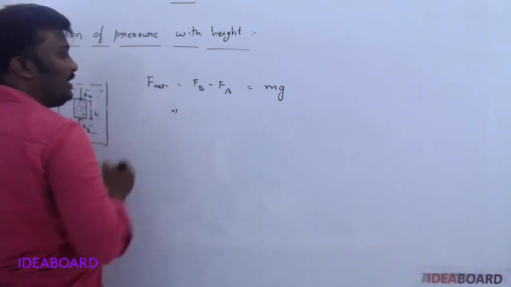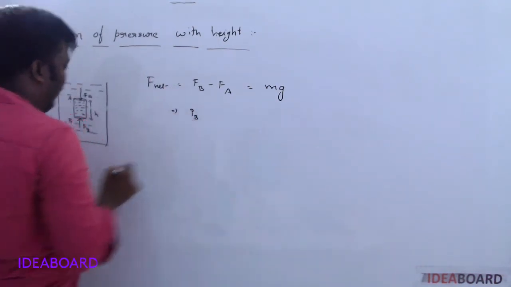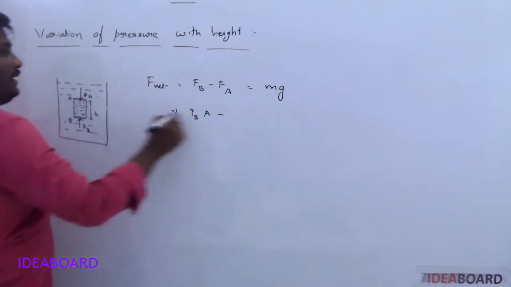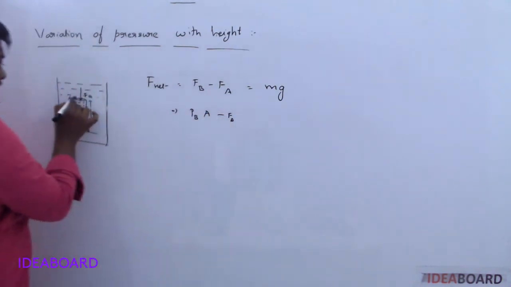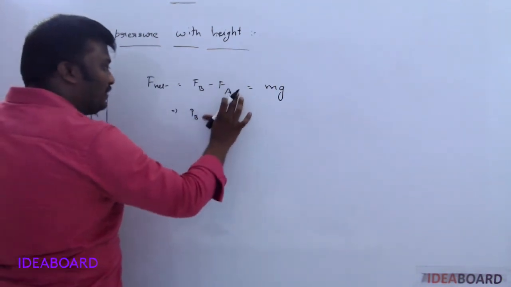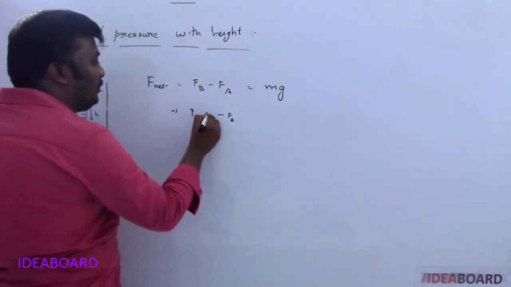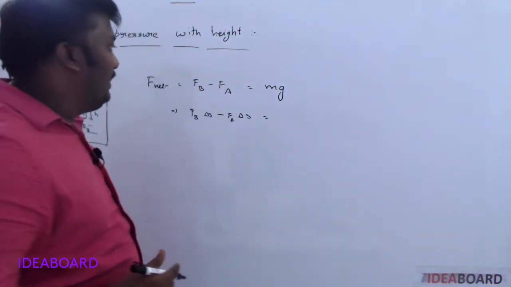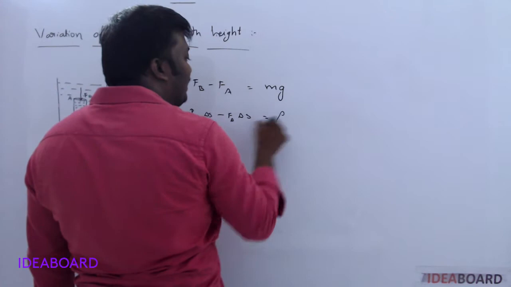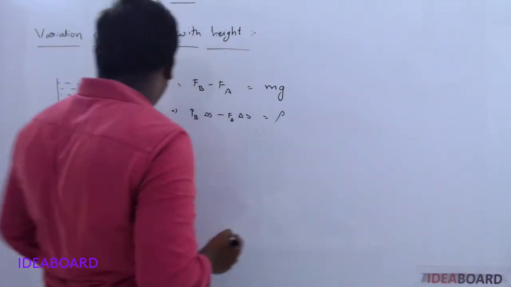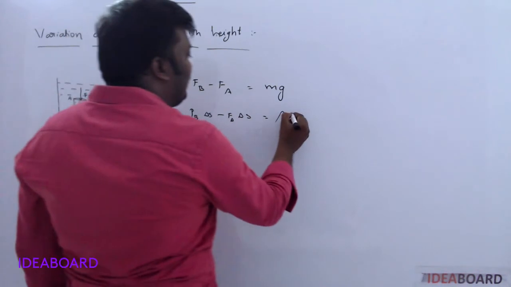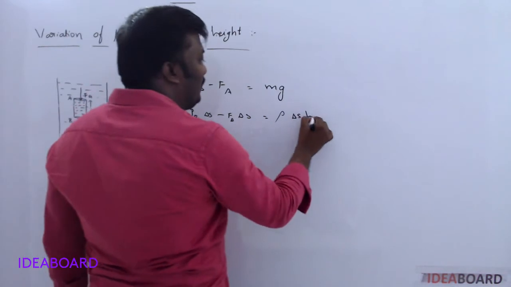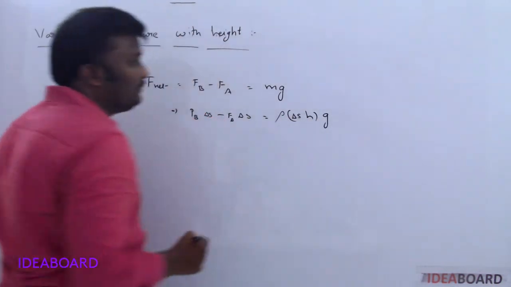Force formula is pressure into A, that's why PB into this area A minus PA into this surface area A. Suppose the surface area is very small, then you take it as delta S. A or delta S both have the same meaning. Now mass can be written as density into volume. Volume of the cylinder can be written as surface area into length. Here the length is nothing but h.